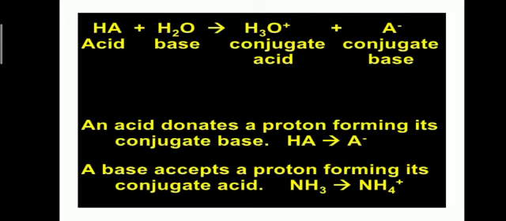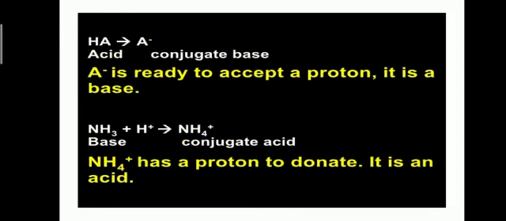For example, ammonia has the capability to accept a proton, and when it accepts a proton, the conjugate acid formed is ammonium ion. Here is the elaboration of these examples. HA is an acid, it forms a conjugate base, which is ready to accept a proton. Similarly, ammonia reacts with a proton to form ammonium ion, so ammonium ion has a proton to donate.